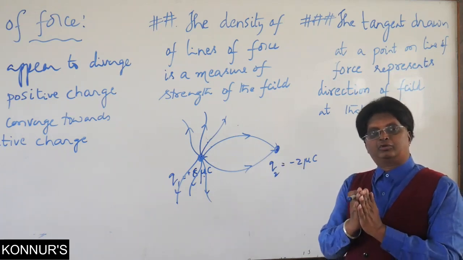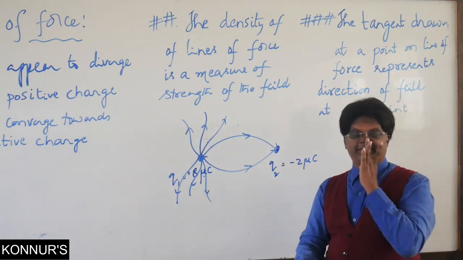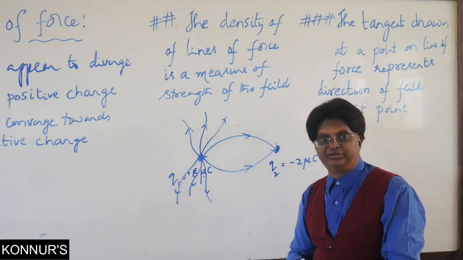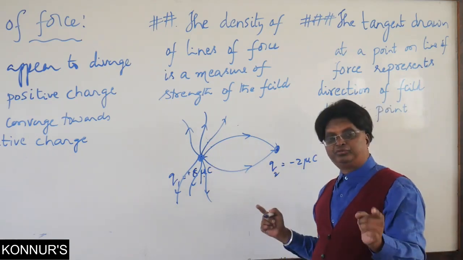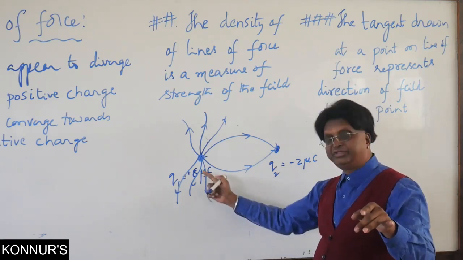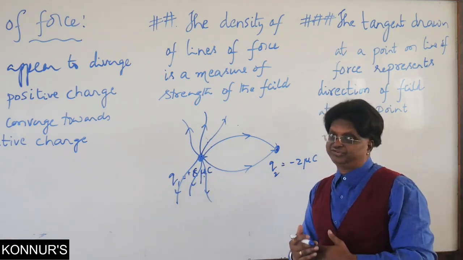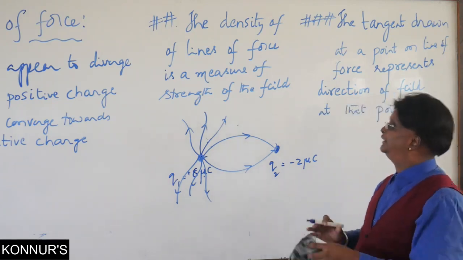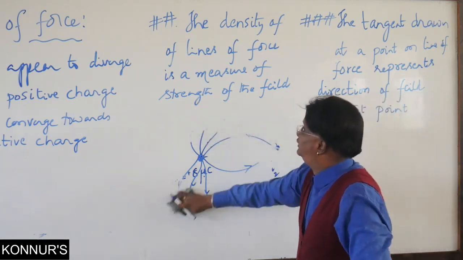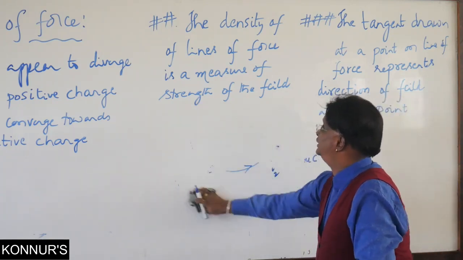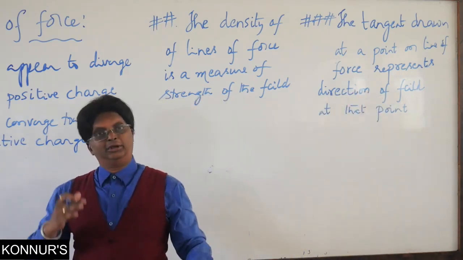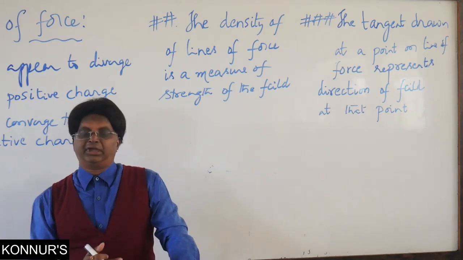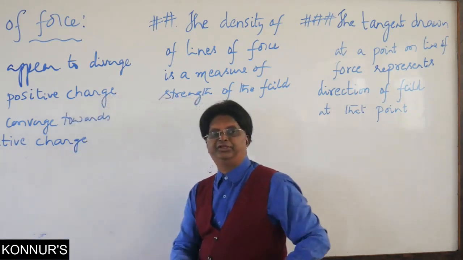This is also an example for our competitive examinations. When we are reading the question, the number of lines should be proportional to the magnitude of the charge that is shown. So the density of field lines represents the strength: more density, stronger regions; lesser density, weaker regions.